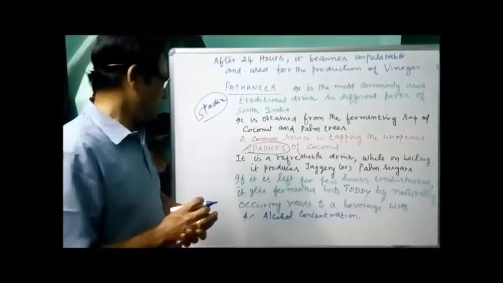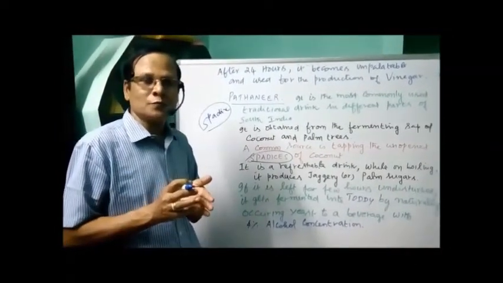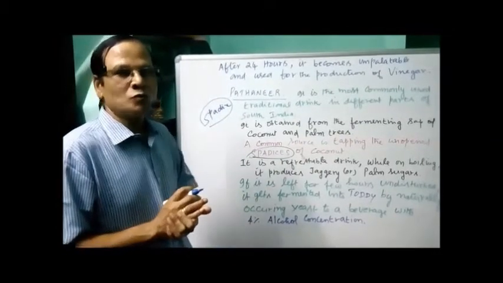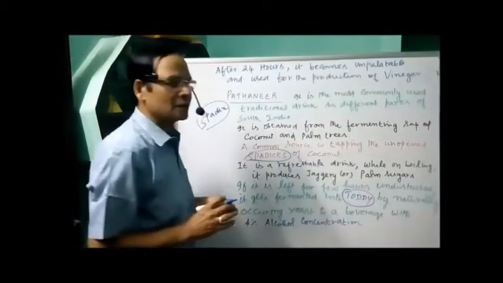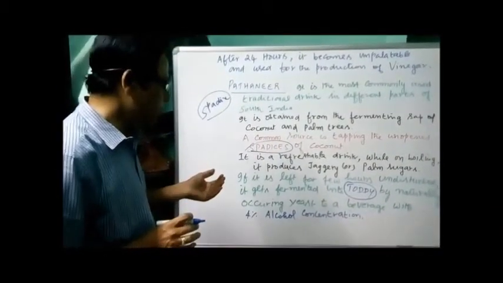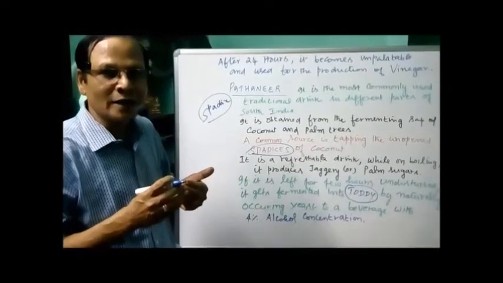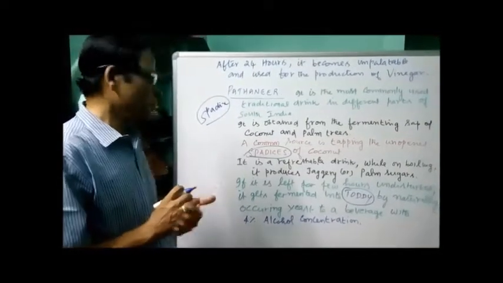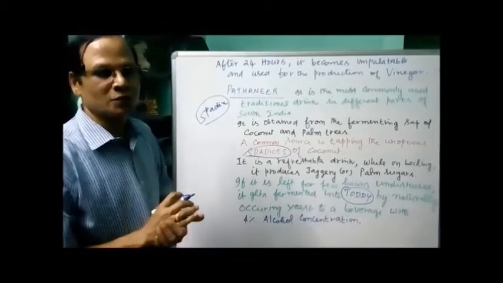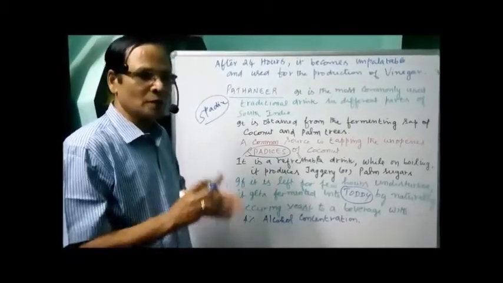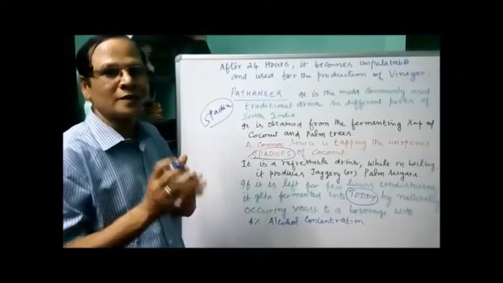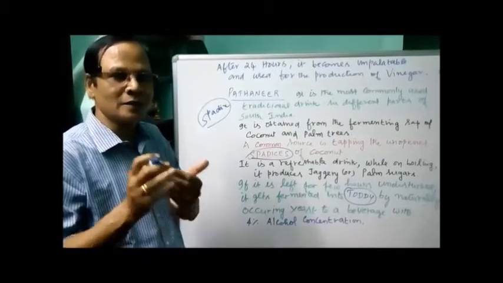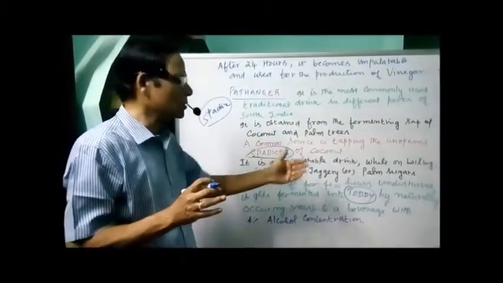Suppose the padane is left for a few hours undisturbed, what would happen? It gets fermented into another drink called toddy. Toddy is a fermented padane. How does the conversion normally occur? By naturally occurring yeast, giving a beverage with normally 4% alcohol concentration. We are not adding the yeast; naturally occurring yeast converts padane into toddy.